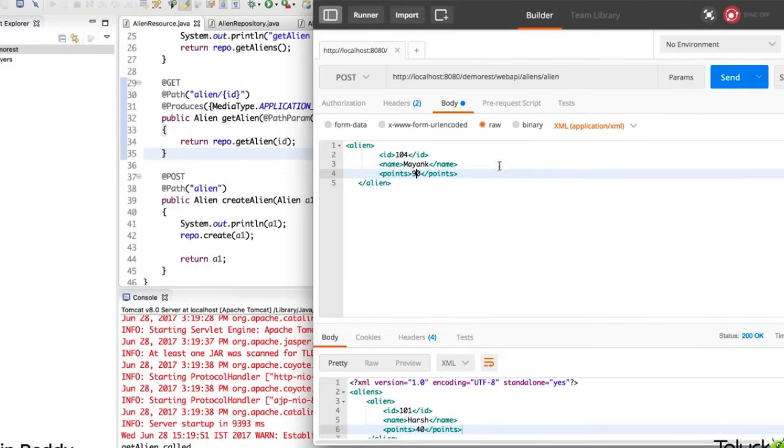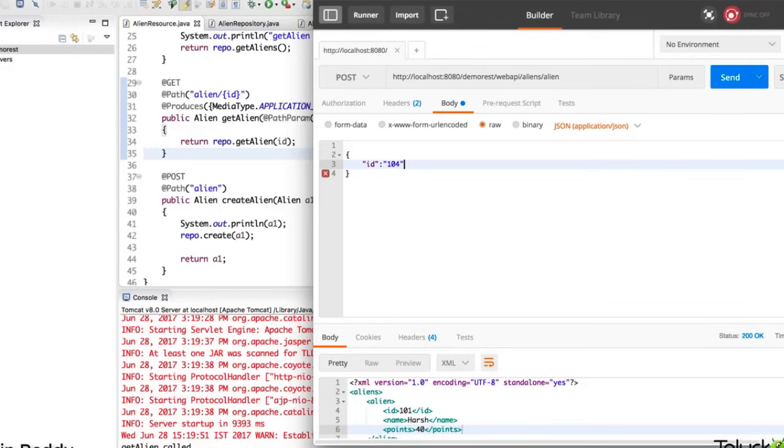Now see, I'm sending this data in XML format, right? What if you want to send this data in JSON format? Is it possible? So what I will do here is I will just convert this into JSON because I want to send JSON, not XML. So of course this will not work. So we have to send data something like this. You have to say in double quotes, you have to mention the ID, then you will give a colon. The ID I want to send is 104, right?